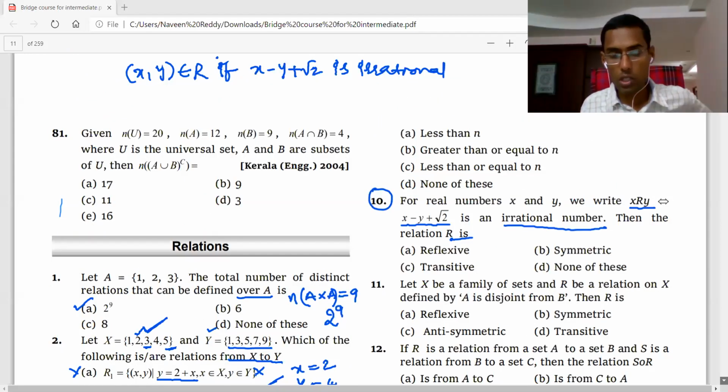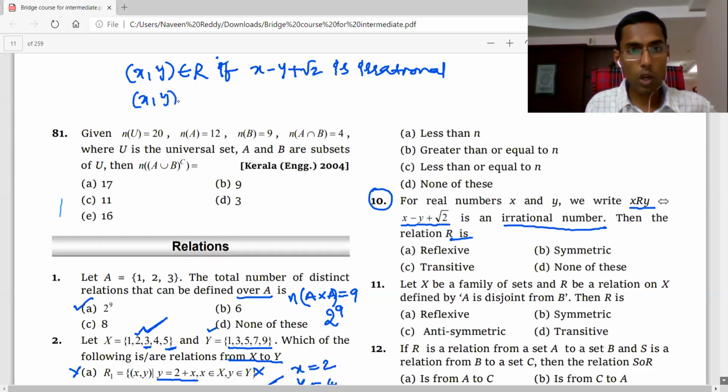Okay, right, here this question is the 10. For real numbers x and y, we write x related to y if and only if x minus y plus root 2 is an irrational number. Then the relation R is what? So now you have to check for reflexive whether x comma x belongs to R or not.